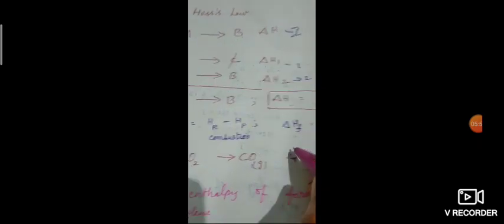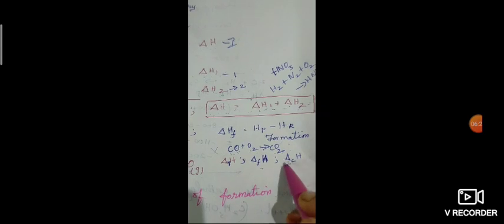At the same time, CO plus O2 gives CO2. Is this enthalpy of formation? No. Why? Because here CO is a compound, and this compound reacts with oxygen to give carbon dioxide. So this is not enthalpy of formation. Keep that in your mind.